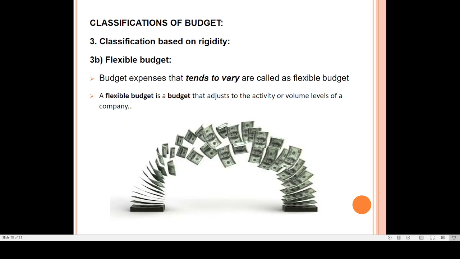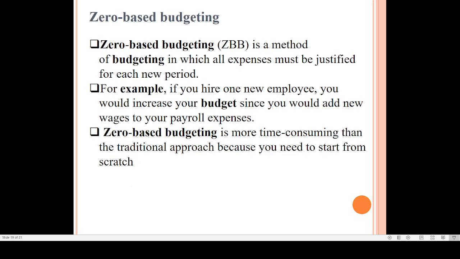The second part is a flexible budget. I am very sure you know the meaning of flexible. Flexible means nothing but we can change it. Either you can increase or you can decrease according to the level of output. So that is called a flexible budget.